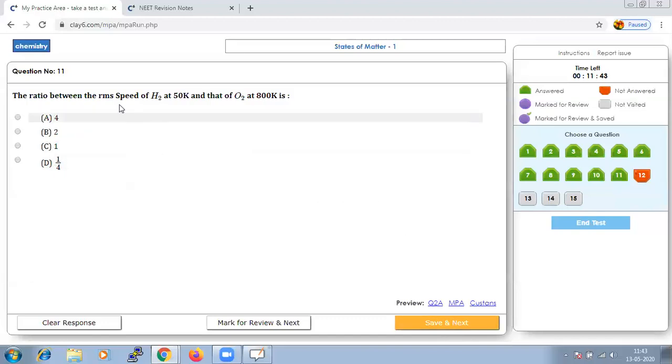The ratio between the RMS speed of H2 at 50 Kelvin and O2 at 800 Kelvin.